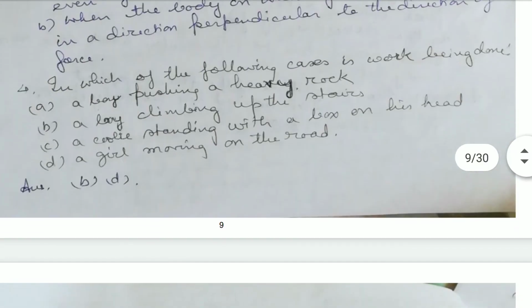In which of the following cases is work being done? A boy pushing a heavy rock, a boy climbing up the stairs, a coolie standing with a box on his head, a girl moving on the road. Work is being done in B and D, where the boy is climbing up the stairs and a girl is moving on the road. In the other two cases, the boy is pushing a heavy rock but is not able to displace it, so no work is done. A coolie is standing with a box on his head, not moving at all, so there is no displacement and no work is done.